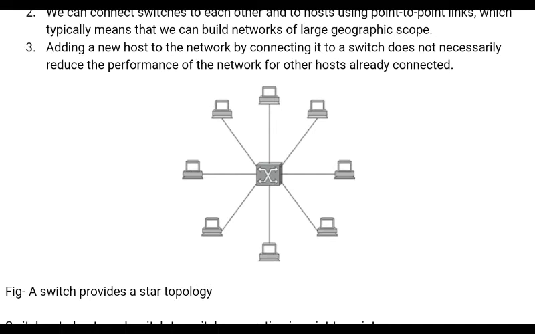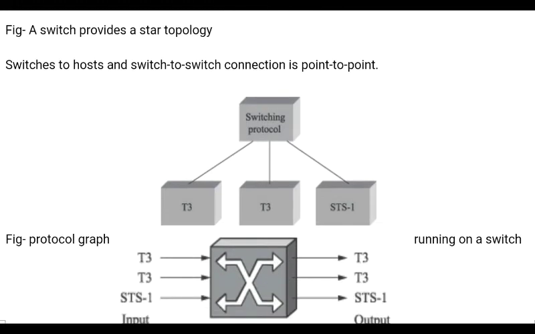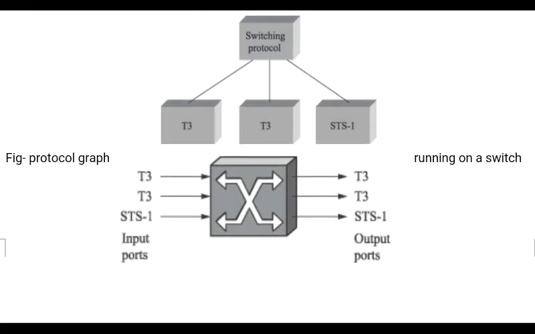Is it clear? Now we are going to see the switching protocol. This is the graph where you have two T3 links and one STS-1 SONET link available. The primary job of the switch is to receive incoming packets on one of its links and transmit them on another link.